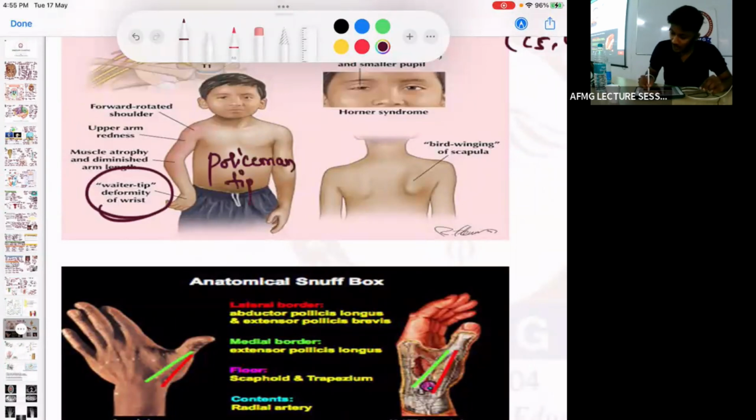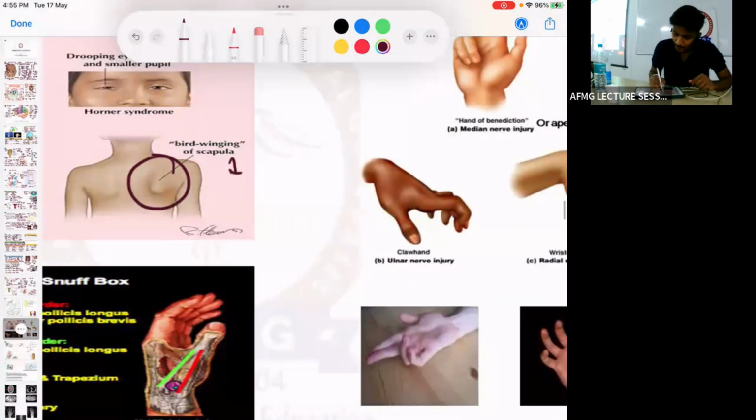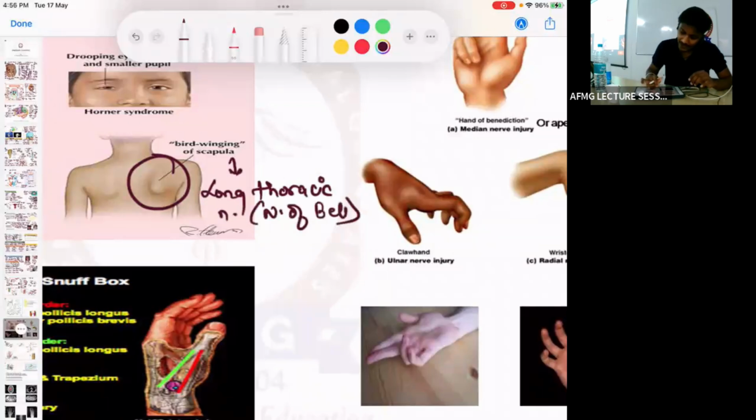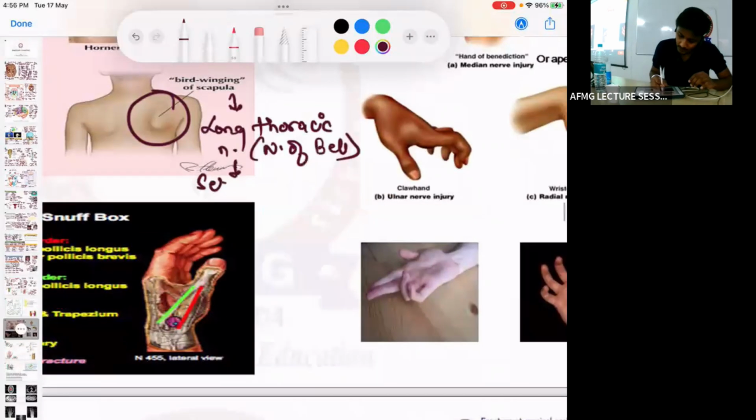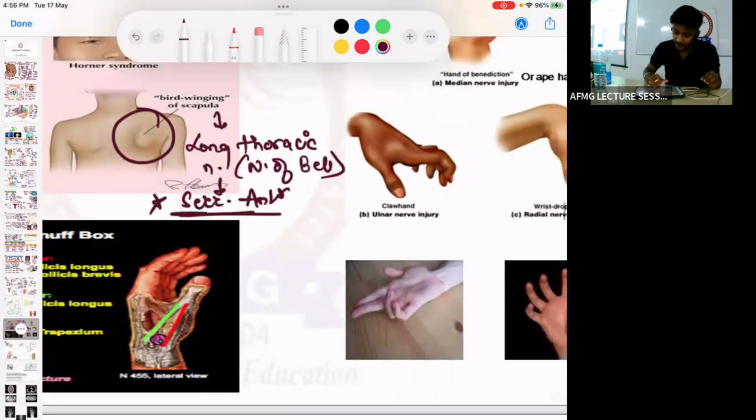No issues with this? Then you can see if a patient is pressing against the wall and there is winging of the scapula, it is due to injury to which nerve? It is injury to the long thoracic nerve. Long thoracic nerve is also called the nerve of Bell, and it innervates which muscle? The serratus anterior muscle. Okay?